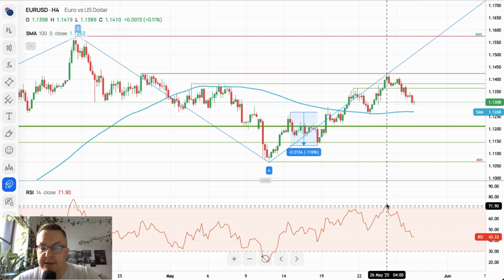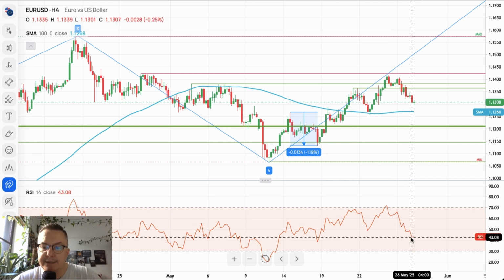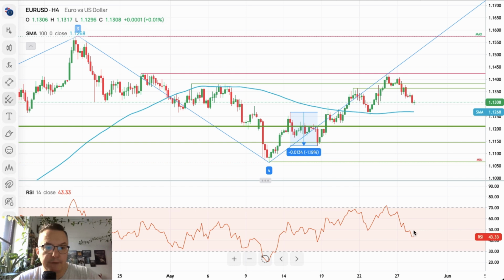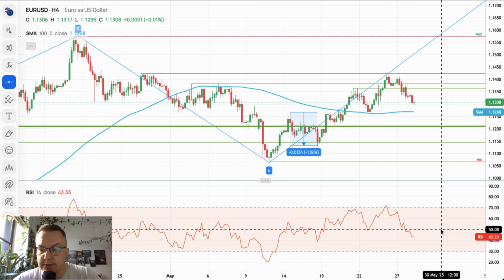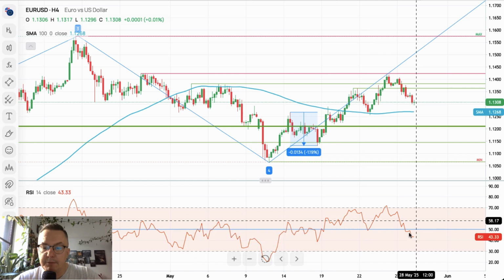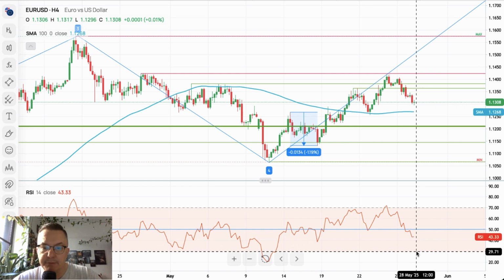However, the market is making a very sharp decline in the momentum. As you can see here, we broke below the level of 50. Let me mark the level of 50 here. We broke below this level a little bit. There you go, we broke below it. So short term, bears are in charge of the market on the euro dollar, and they are aiming for the level of 30 points to hit the extremely oversold conditions.